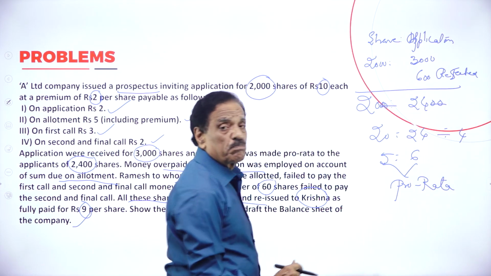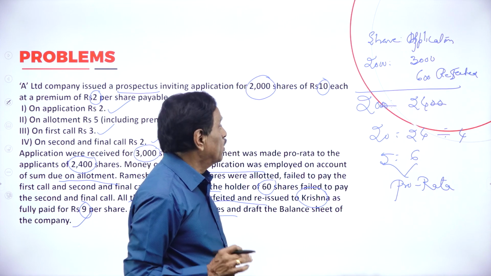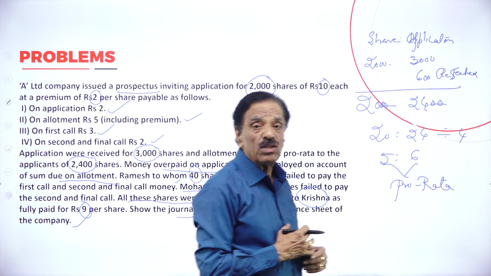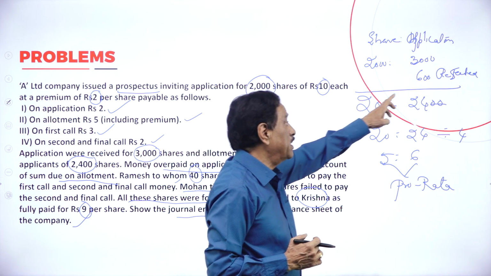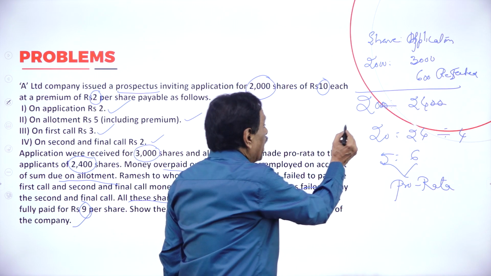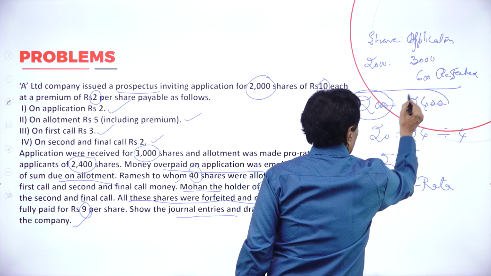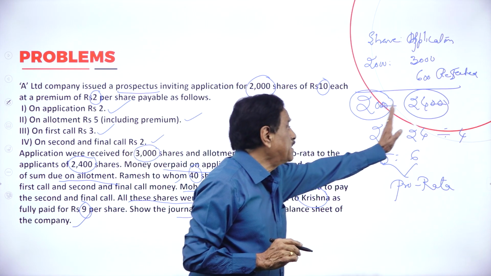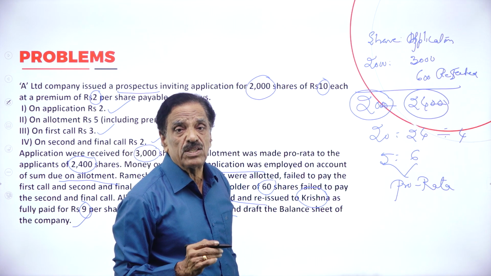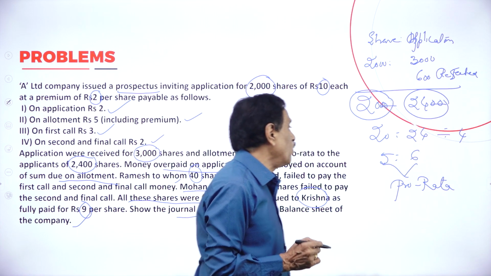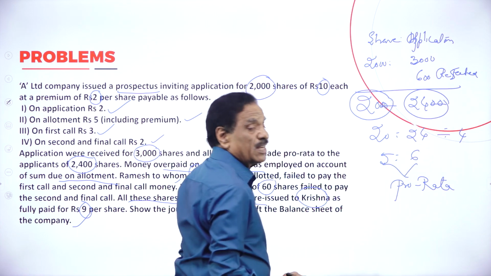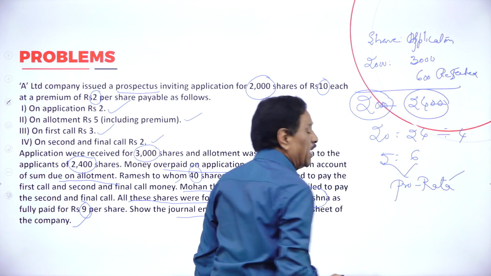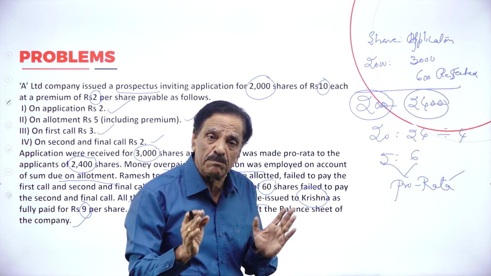Pro rata means proportionately accepted. So, how many shares are there? 2,000. How many applications received? 3,000. How many applications rejected? 600. You accept 2,400 applications for 2,000 shares. If we cancel the 0, they are in the ratio of 20 to 24. If we divide by 4, 4 fives are 20, 4 sixes are 24, so they are in the ratio of 5 to 6. This is called proportionate, pro rata, proportionately accepted by the company.